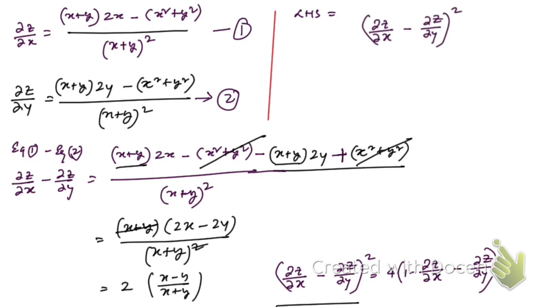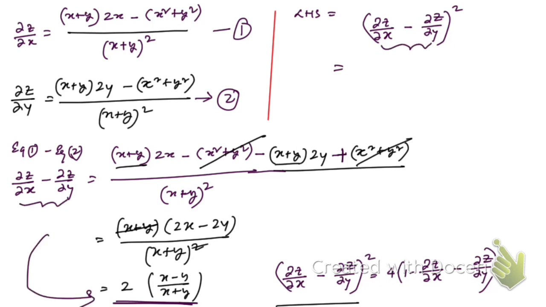This is going to be equal to the square of this result, right? This part is this one, and this is equal to this. So we can write 2 times (x minus y) by (x plus y) whole square, and that's going to be equal to the square of 2, which is 4, and we can write this way. Okay, that is what we're going to have.